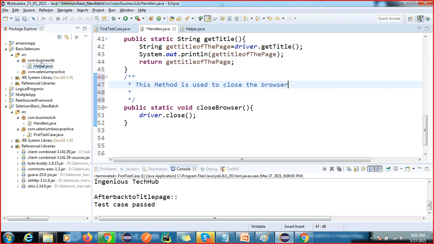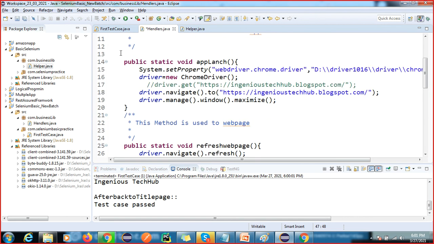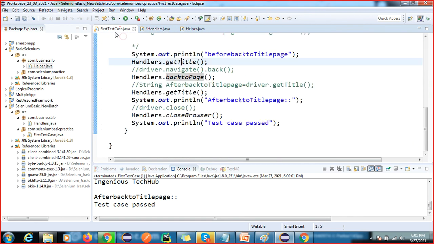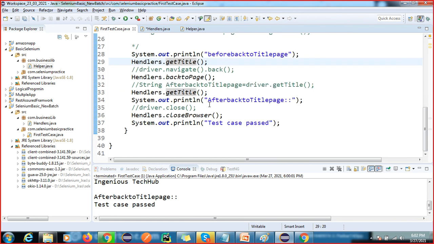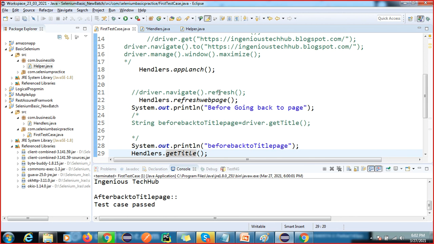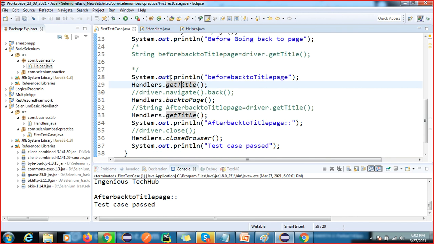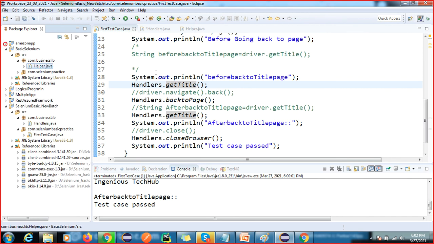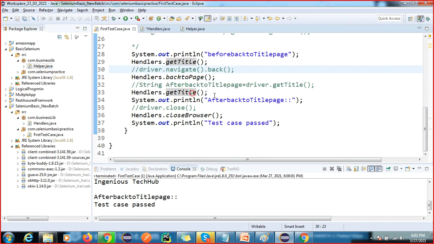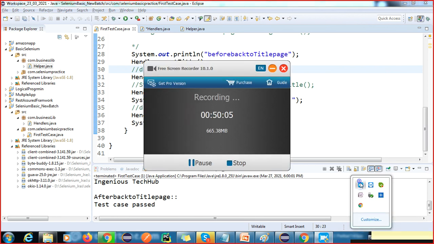Okay guys, whatever we have done, just try to do it today, and you also have tomorrow, you have a session in the evening, right? Just do the practice. The same thing we will do in your framework. Okay, so this is how you can do the practice. So I'm going to stop your session. Just do the practice.